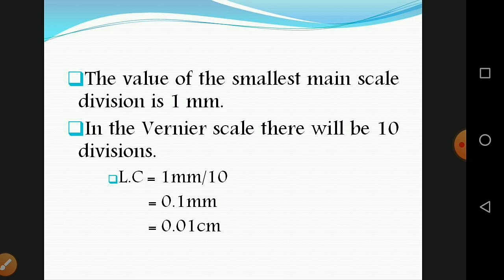In the vernier scale, there will be 10 divisions. So the least count is equal to 1 millimeter divided by 10 divisions. That means 0.1 millimeter, which is equal to 0.01 centimeter.